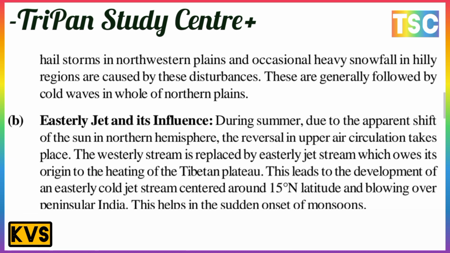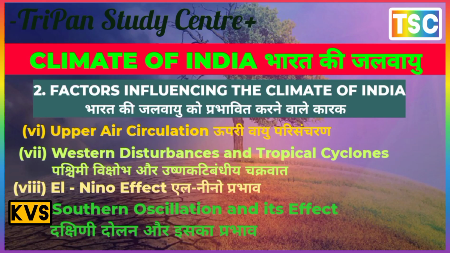This leads to the development of the easterly jet stream, centered around 15 degrees north latitude, blowing over the plains of India, and this helps the sudden onset of the monsoon.